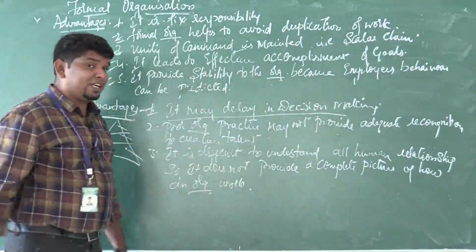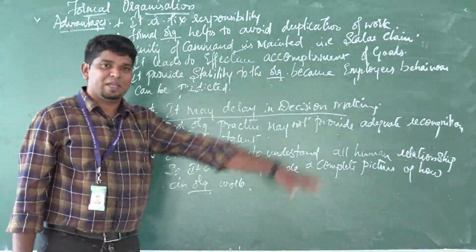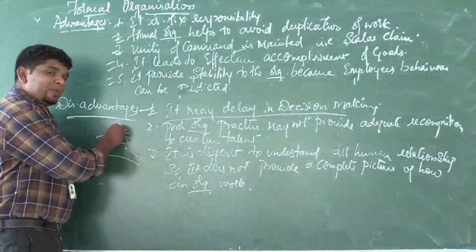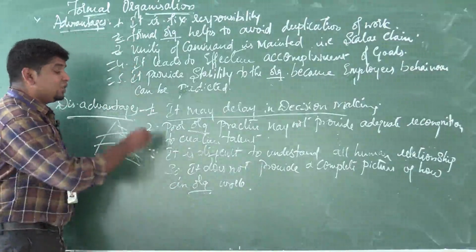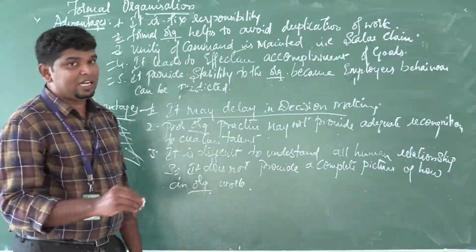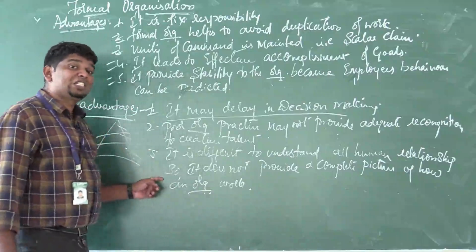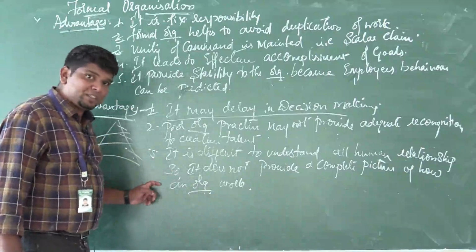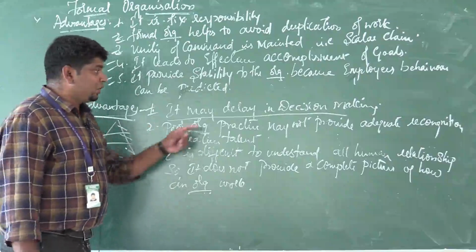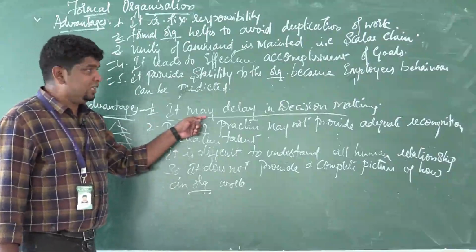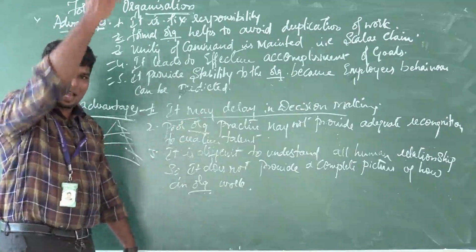The first and foremost disadvantage is that it may delay decision making. I told you regarding this: top level management is there, middle level management is there, and also low level management is there. Whatever things are to be done by the employees, you should ask your seniors, the superiors or the head of the department. So that leads to delay in decision making. If any fast thing has to be done, you can't do it. Why? Because there is a hierarchy.